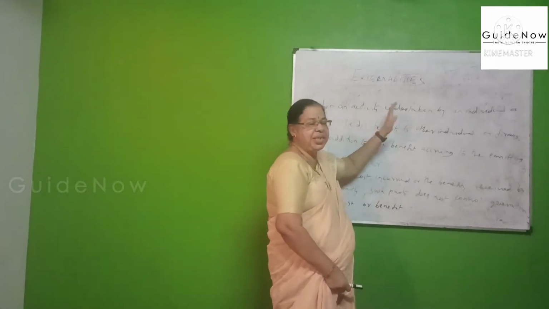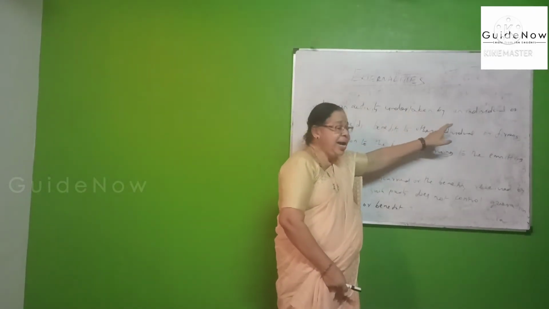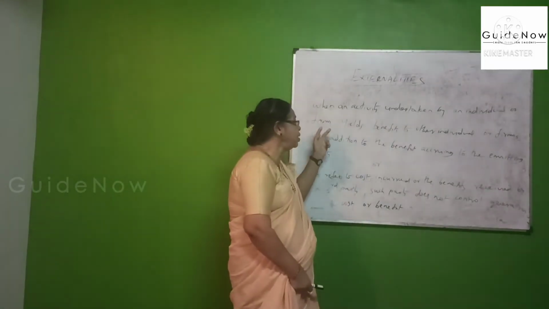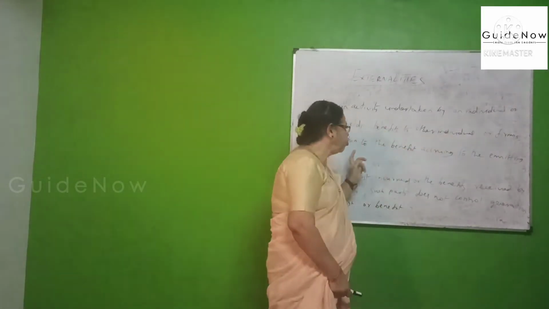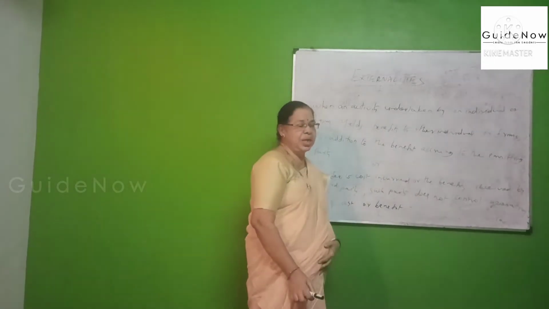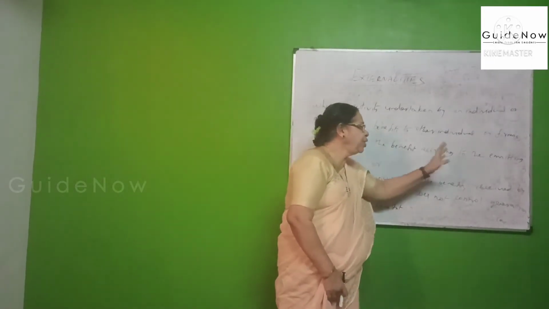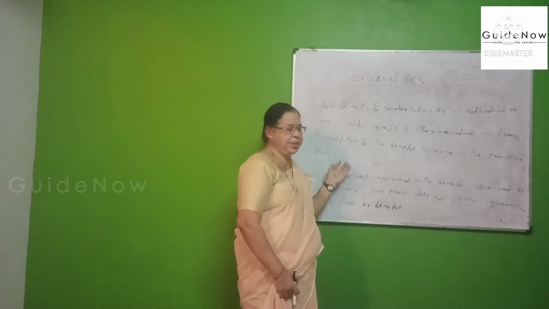when an activity undertaken by an individual or firm yields benefit to other individuals or firms in addition to the benefit accruing to the emitting party.